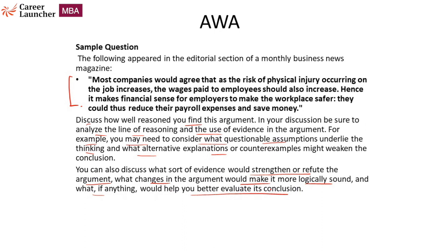So there you go. As I discussed, first it's our task to evaluate the conclusion and premise, and then we have to simply mention different ways the author could have written a better argument. So here, if we look at the argument, it says most companies would agree that as the risk of physical injury occurring on the job increases, the wages paid to employees should also increase. Hence, it makes financial sense for employers to make the workplace safer. They could thus reduce their payroll expenses and save money.